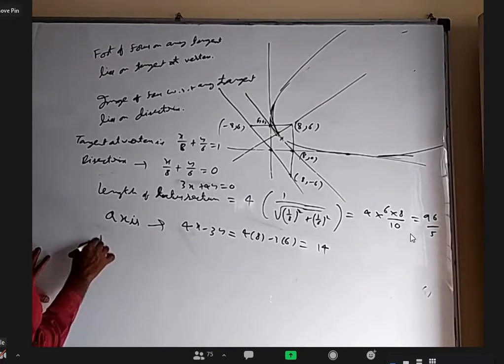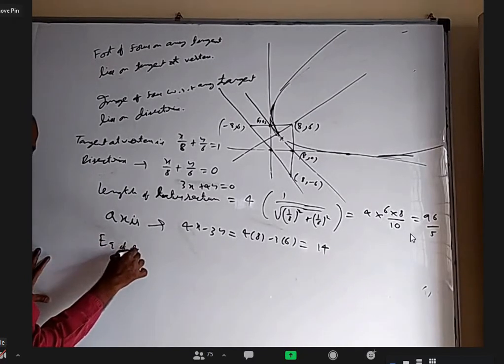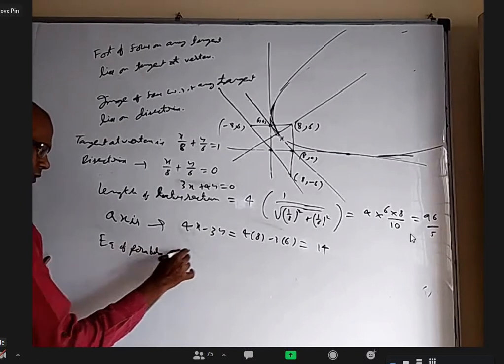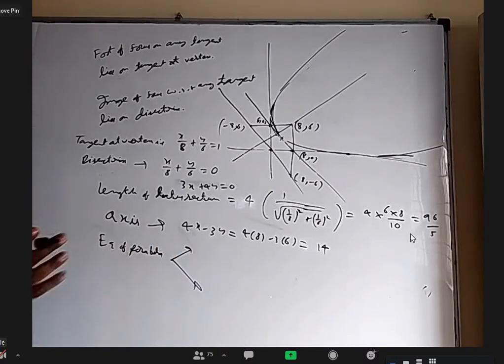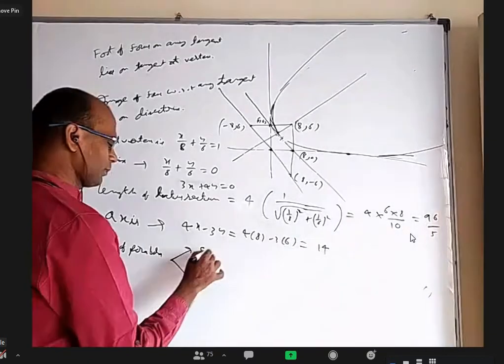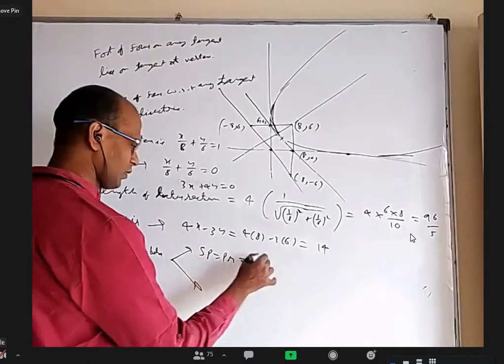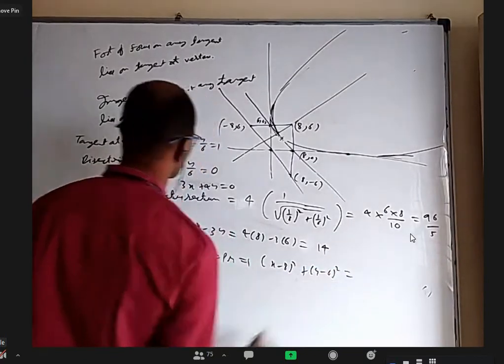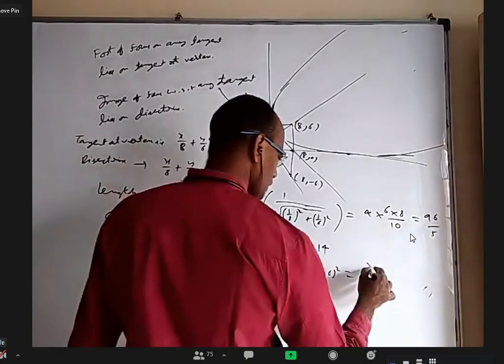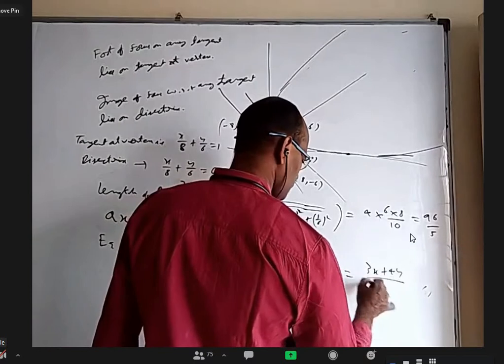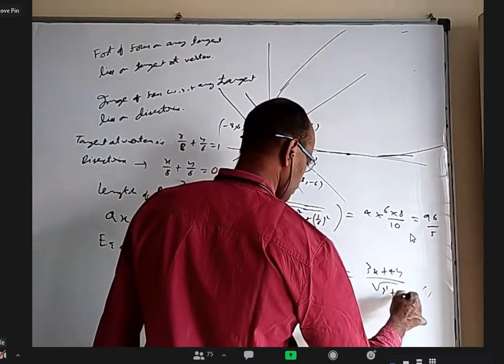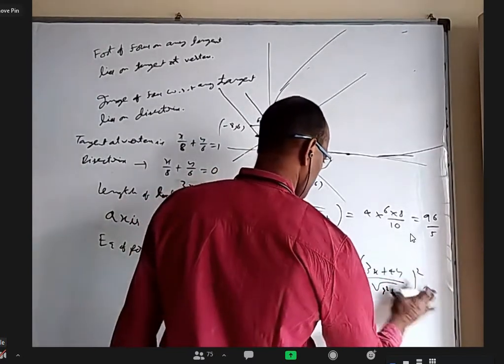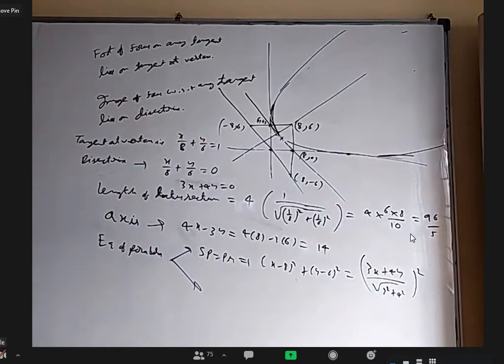Okay, now equation of parabola. Two methods. You know focus and directrix, use the original definition, SP equal to PM. If I use that, I'll get (x minus 8) whole square plus (y minus 6) whole square equal to directrix, which is (3x plus 4y) by root of 3 square plus 4 square, whole square. Of course, I have to expand this.